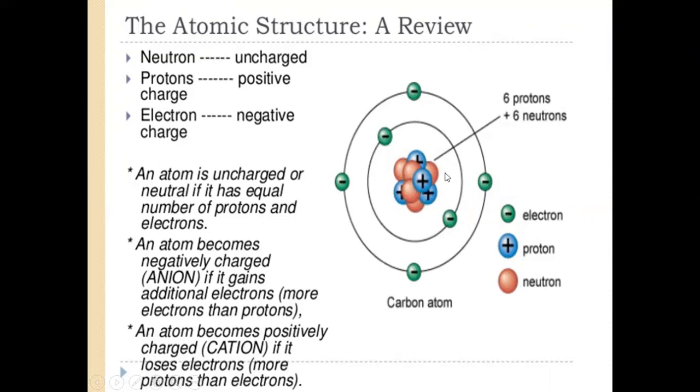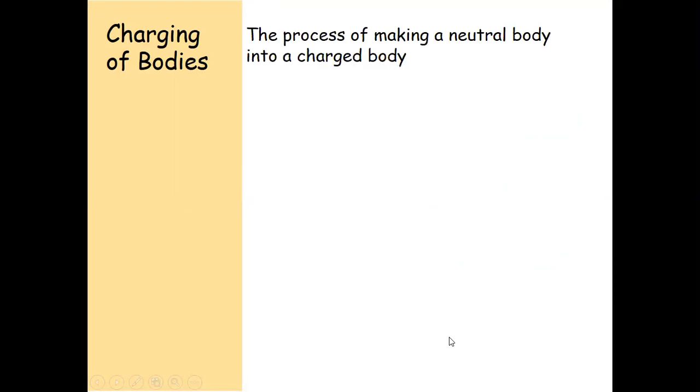And if by any means this atom gains an electron, the electrons become 7 and the number of protons remains 6. It means there is an excess of electrons on this atom, so this atom will become negatively charged. So this is how we are going to charge a body.